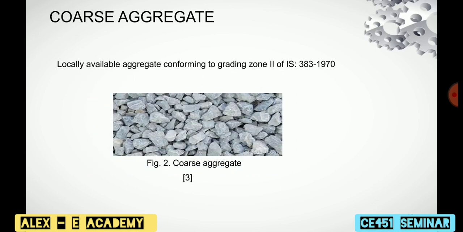Then coarse aggregate. The aggregate that is retained on a 4.75 mm sieve is termed coarse aggregate. Here, crushed stone and natural gravel are the common materials used as coarse aggregate. The grading of aggregate should conform to IS 383 1970.